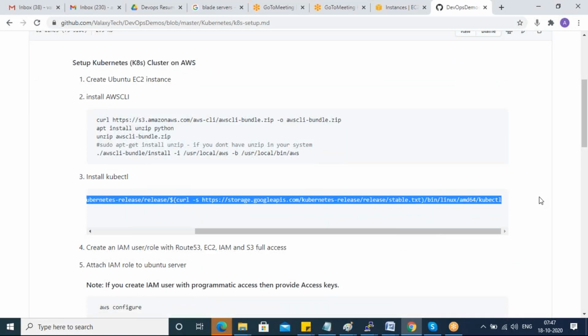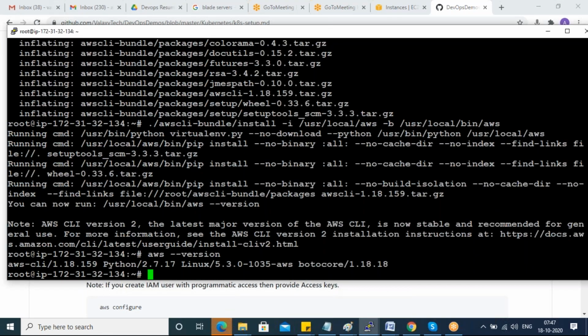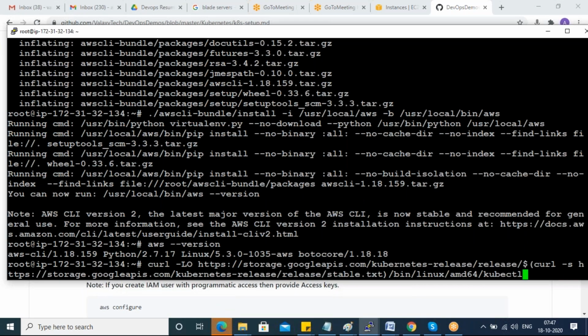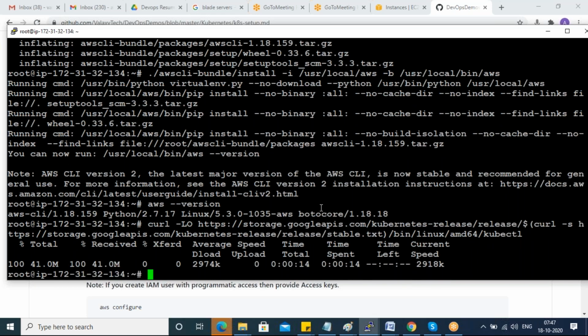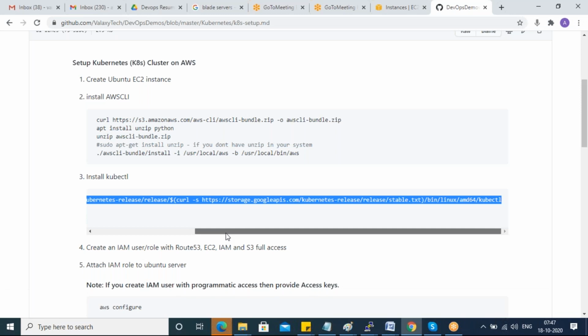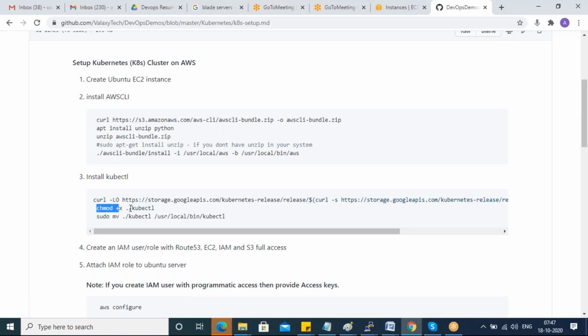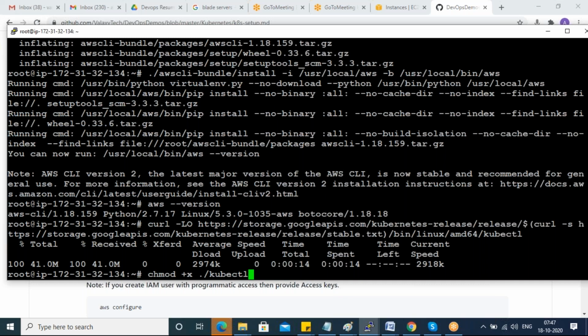What is the purpose of AWS CLI? It's Amazon's command line interface to run commands. Purpose, I'm asking. What is the purpose of AWS CLI?